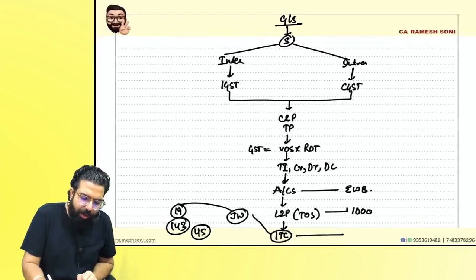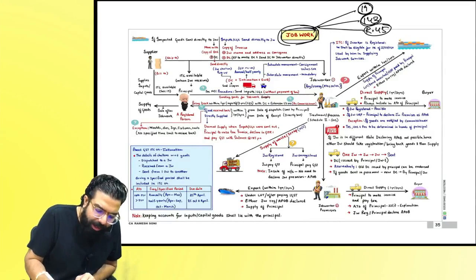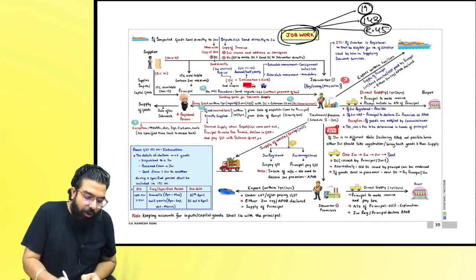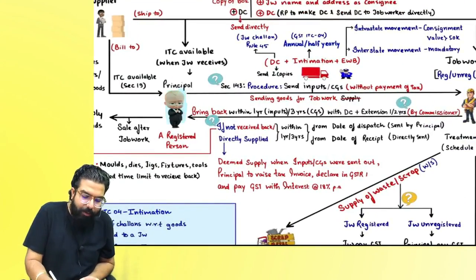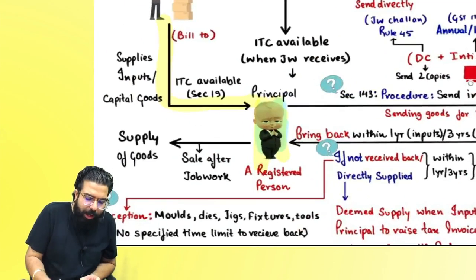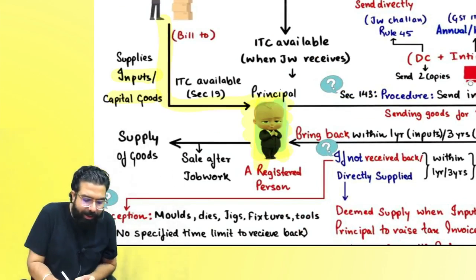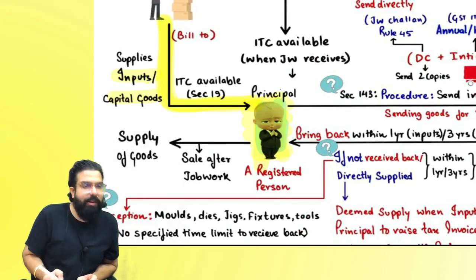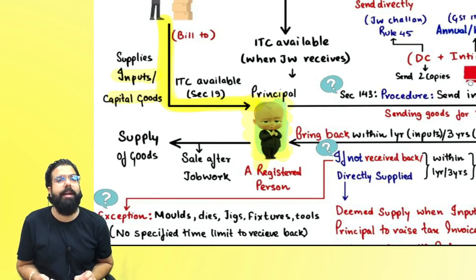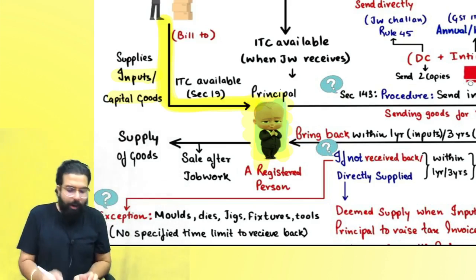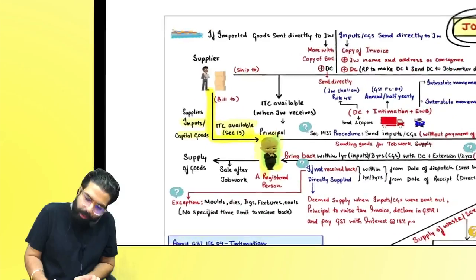Everyone, over here to your job worker chart. Job work means treatment or process on another person's goods. To start with job work, there will always be a principal. The principal will buy some inputs and capital goods. For example, the principal is going to get jeans pants made. To make the jeans pants, he bought cloth and maybe a machine. First of all, Section 19 says that if you are going to send these capital goods and inputs for job work, you can take the ITC.